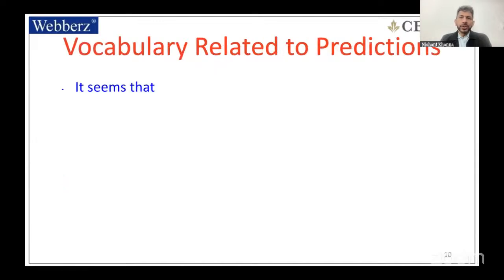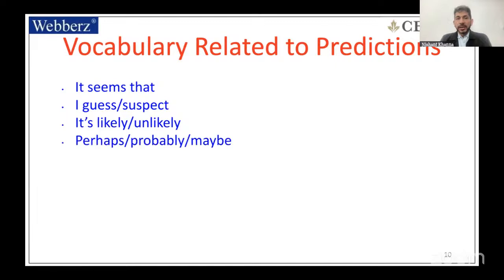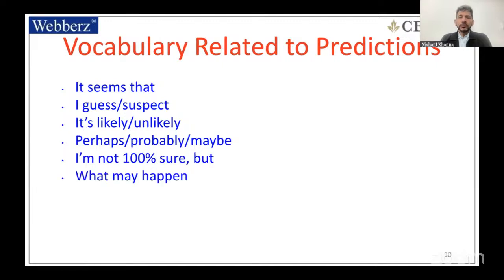Vocabulary related to predictions: it seems that, I guess, or I suspect, it's unlikely or it's likely, perhaps, probably, maybe. I'm not 100% sure, but what may happen? I'm sure. There is no chance. I doubt. So these are some words which are related to predictions.